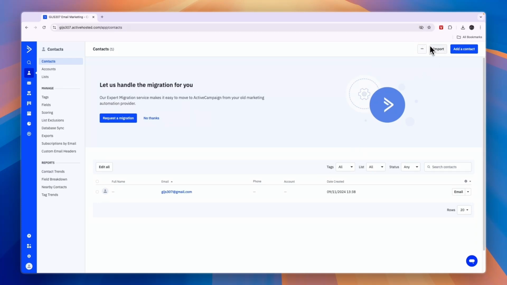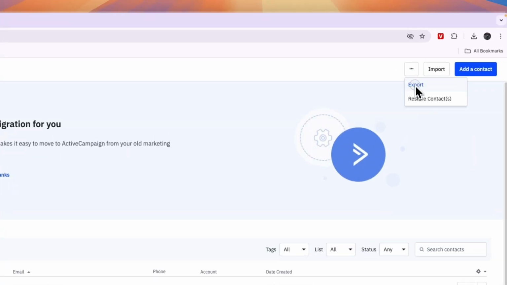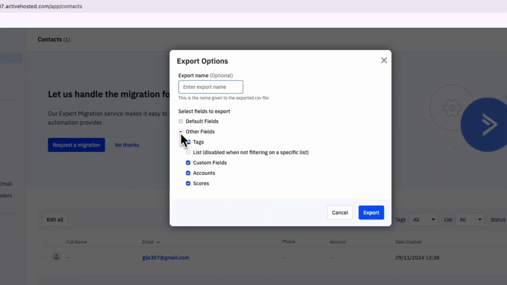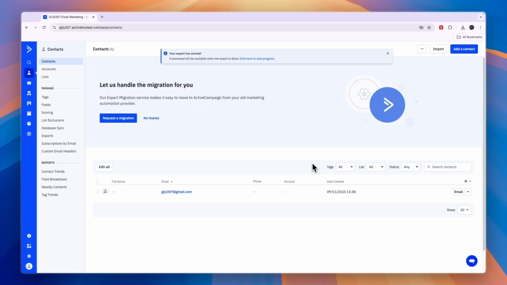the top right next to the import button, click on these three dots. From here, click on export. Now here you can choose what you want to export, so select fields to export, so in this case tags, the list, custom fields, accounts and scores. Then you can give the export a name, but you don't have to. Then simply click export. Now your export has started and a download will be available when the export is done,